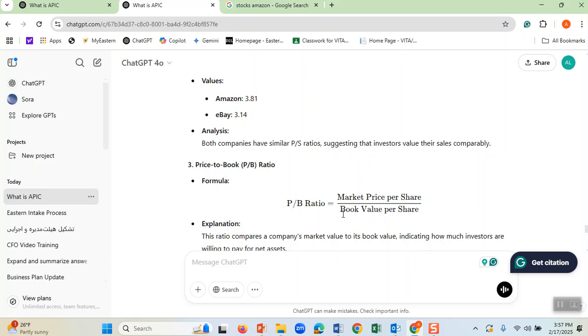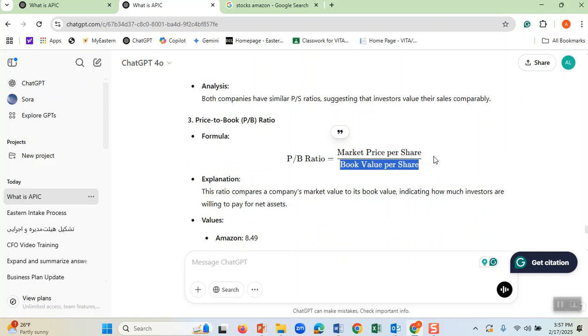Therefore, imagine that becomes, imagine 2 for Amazon, book value per share, and then market price per share. Price, we already have 228 for Amazon. Do you see that? Therefore, we divide that by book value, and I can easily calculate this one, because if you divide 228 by this one, you get book value per share.